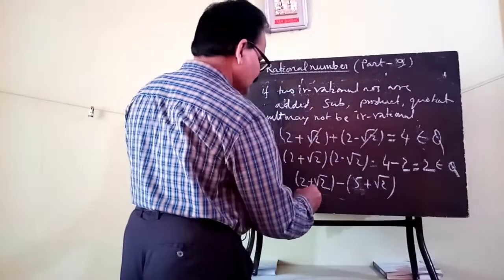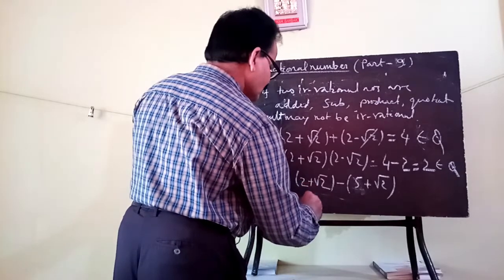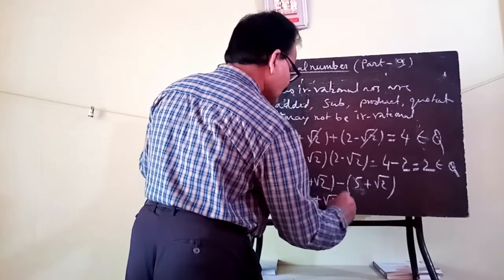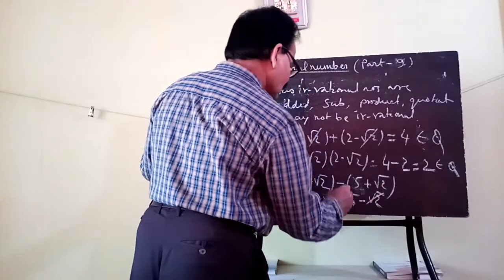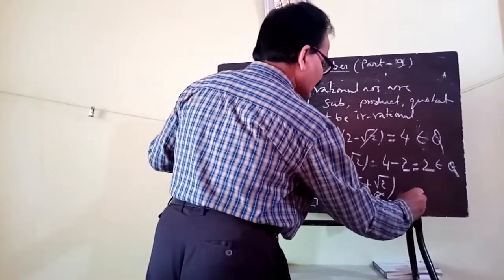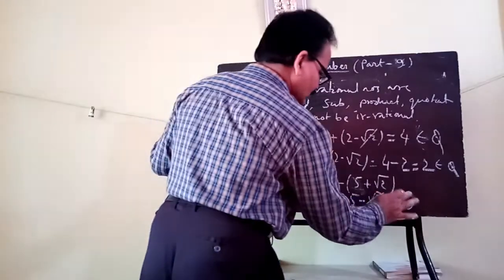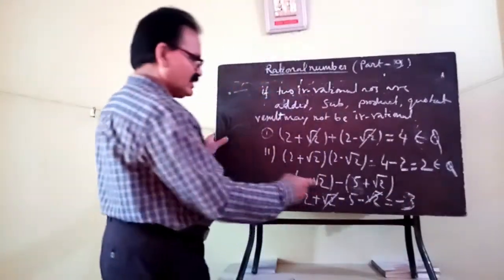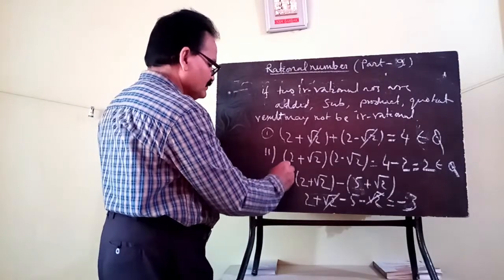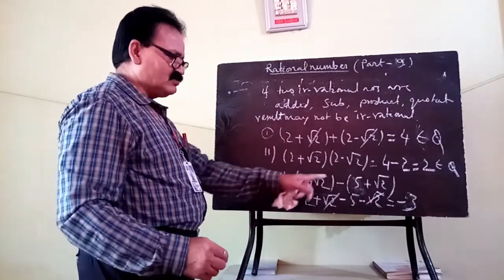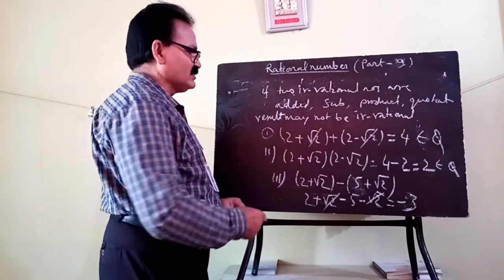Then what will happen? 2 plus root 2 minus 5 minus root 2, root 2 cancels, and this will be minus 3. So again the subtraction between two irrationals is a rational number.